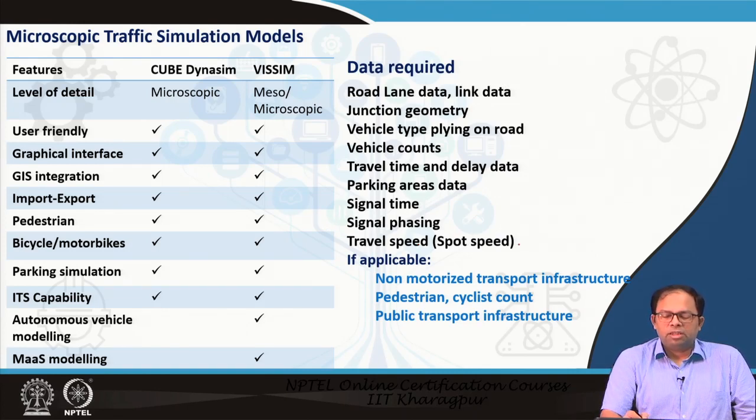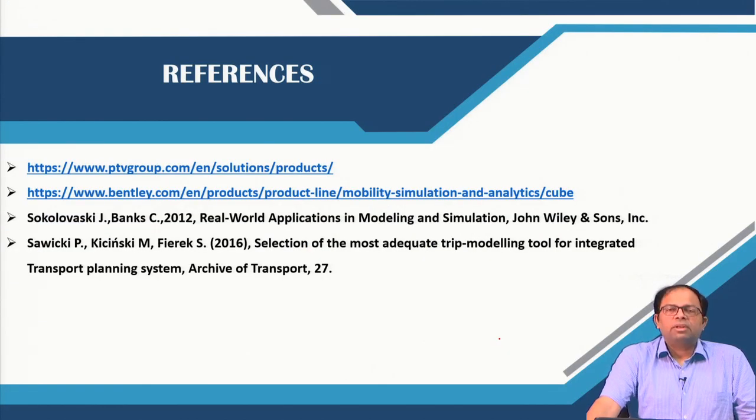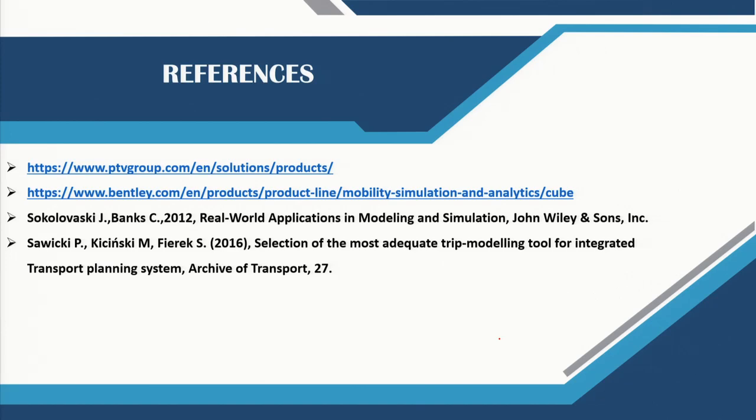So travel speed, we can also determine this, we have to also enter travel speed data, and if applicable, non-motorized transport infrastructure, pedestrian and cyclist counts. Public transport infrastructure could also be input into the data set, which could be used for modeling their movements. So these are some of the references you can study.